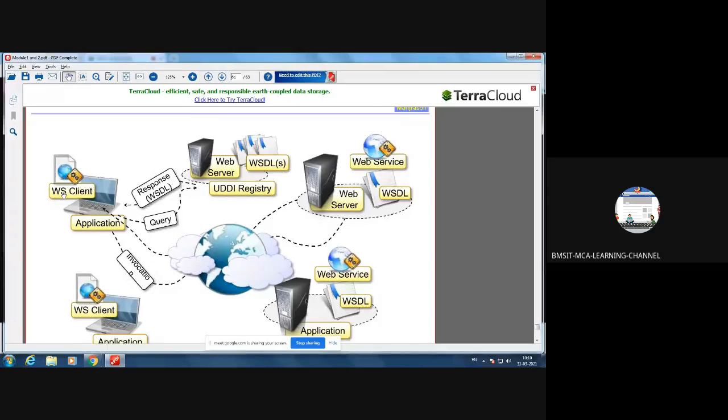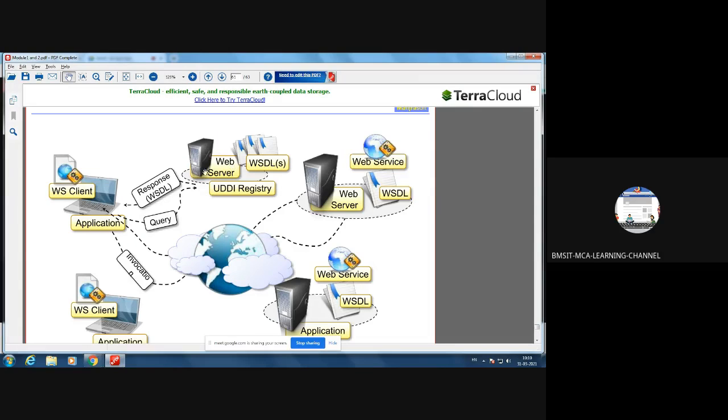So here we have a web service client, and it will send a query to UDDI. UDDI is universal data discovery and integration. Students, once again I repeat, remember UDDI means universal data discovery and integration. We need to understand the role of UDDI. Say for example, you are a vendor, you will develop some web services, and you have to register those web services in a registry, and such a registry is called UDDI.